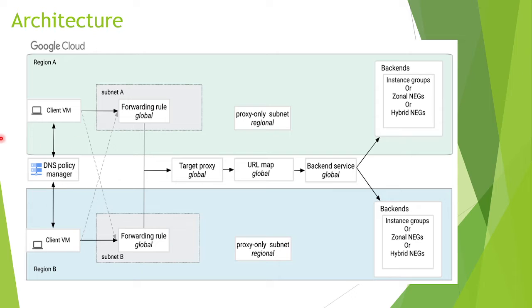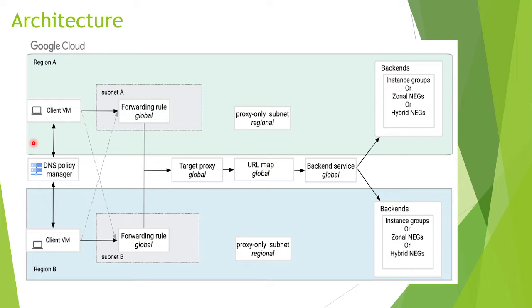Also, we can create a DNS policy. I will create a DNS policy to show you how we can configure that. Instead of hitting IPs, it is better to create a DNS policy and a geolocation policy in which the traffic originating from a nearby region will go to the nearest region.